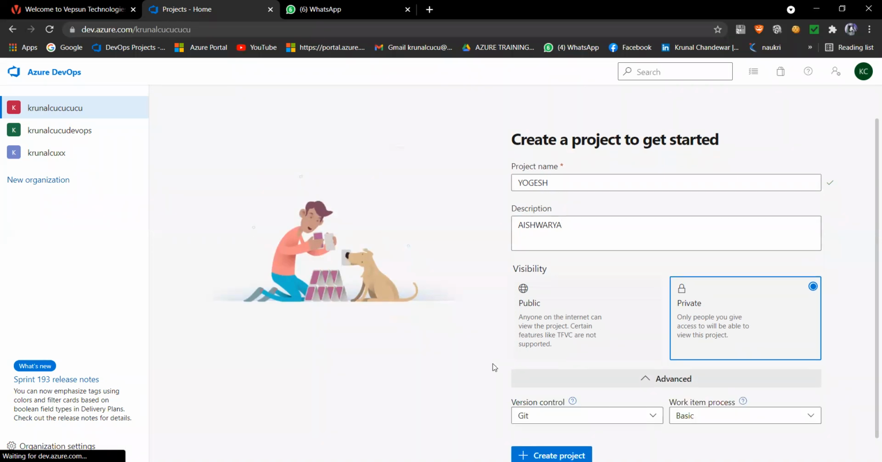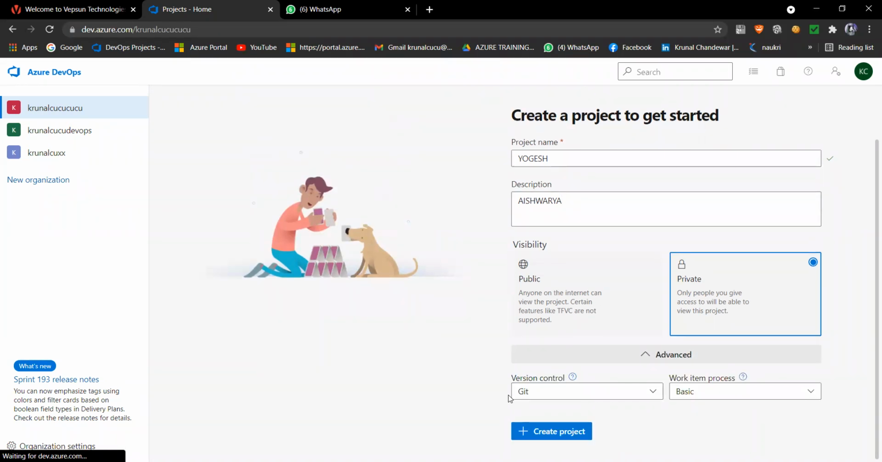When I click on advanced, it asks me for my version control. In Microsoft Azure you get two version controls: one is Git and one is Team Foundation version control, which is TFVC. That was an old version control and now no one is using it. Everyone is going with Git, so always select Git, and then you get processes.